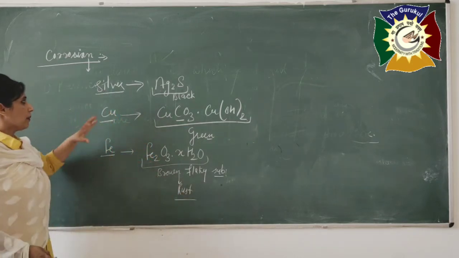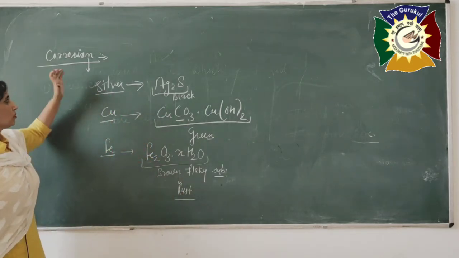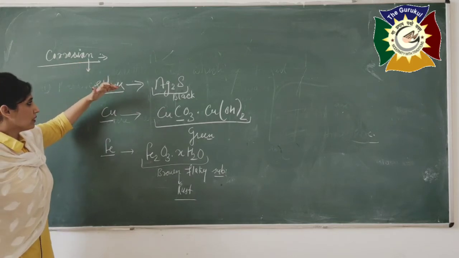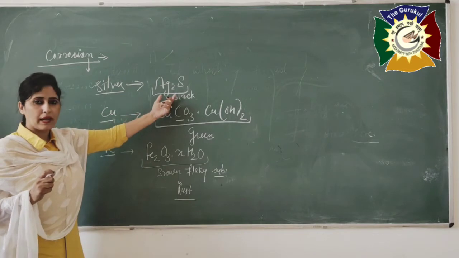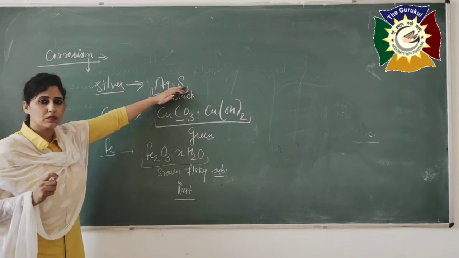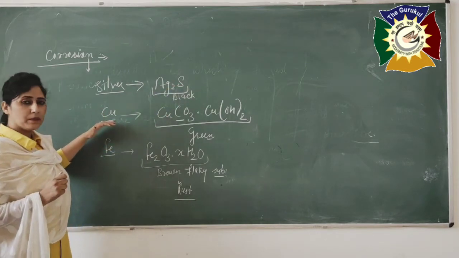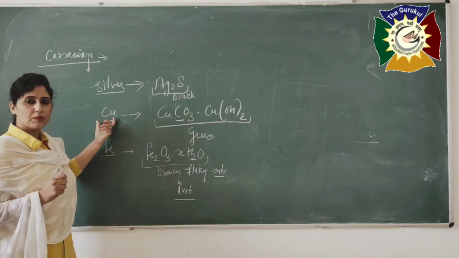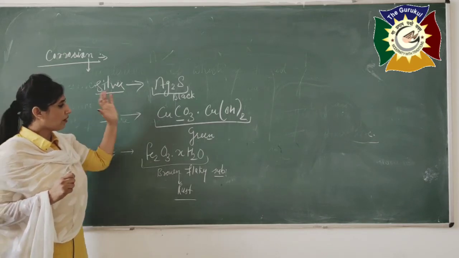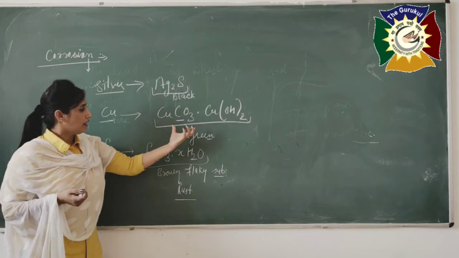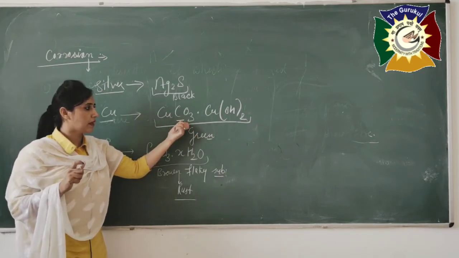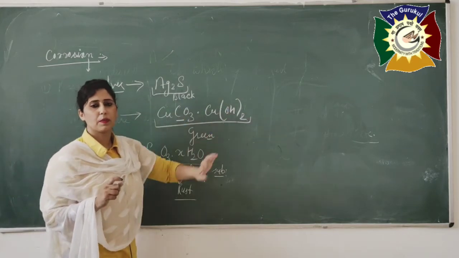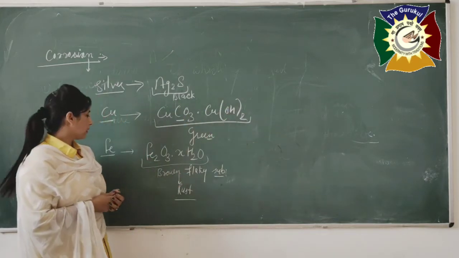So these are some examples which belong to the corrosion process. First is silver. After corrosion its color is converted into black due to the sulfide layer on silver. Second is copper. In the starting the color of copper is brown, but after corrosion its color is converted into green because it reacts with the carbon dioxide and moisture which is present in the atmosphere.